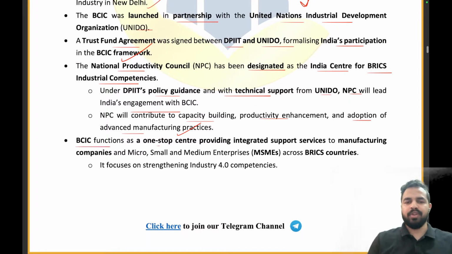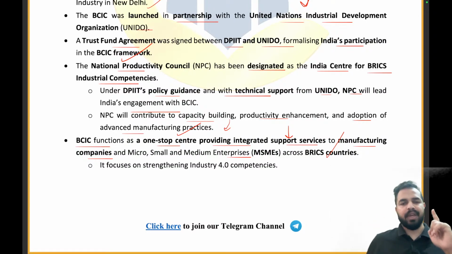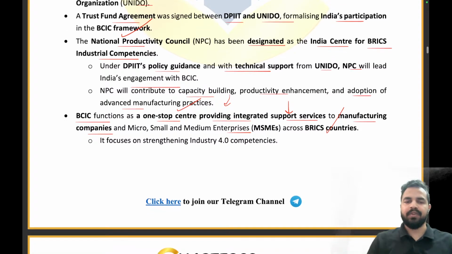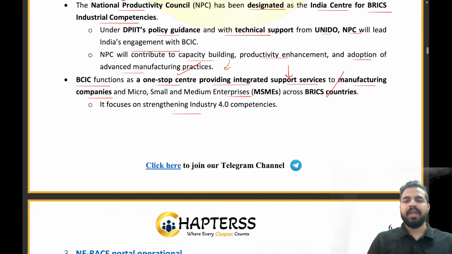BCIC functions as a one-stop center providing integrated support services to manufacturing competencies and MSMEs across the BRICS countries. So you can see here, it will be a one-stop center which will provide integrated support services. So whatever services the manufacturing companies and the MSMEs require, this will be provided at a one-stop solution center, that is your BCIC. Clear, everyone? BRICS Center for Industrial Competencies, that is what BCIC stands for, and it will be focusing on the strengthening of Industry 4.0 competencies. Clear, everyone?